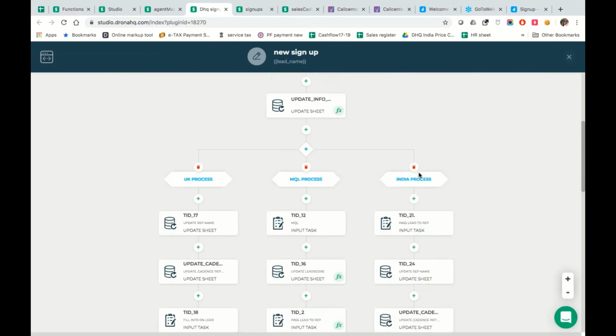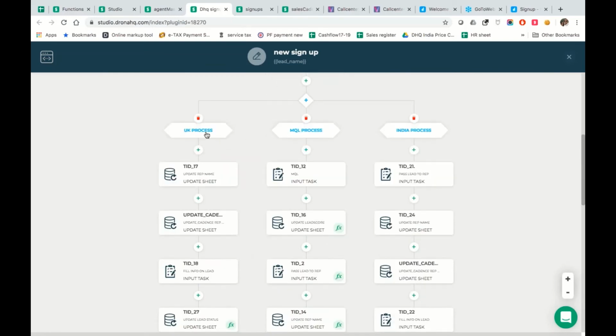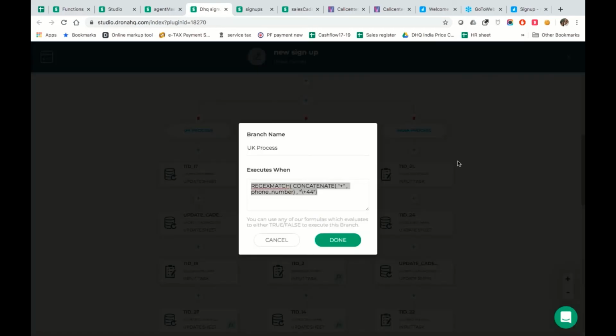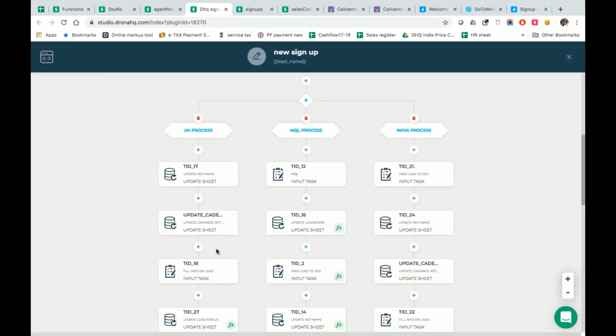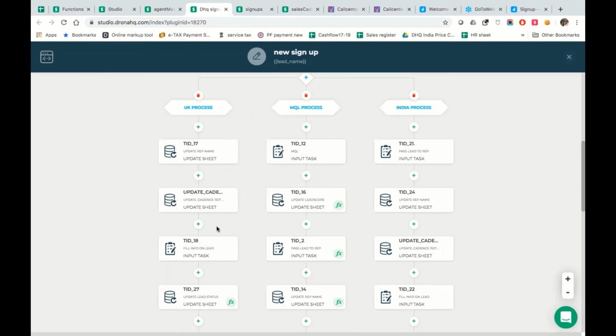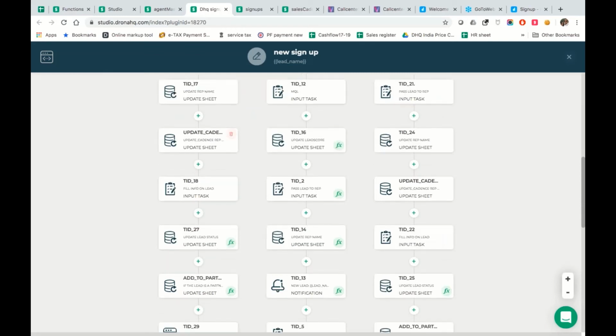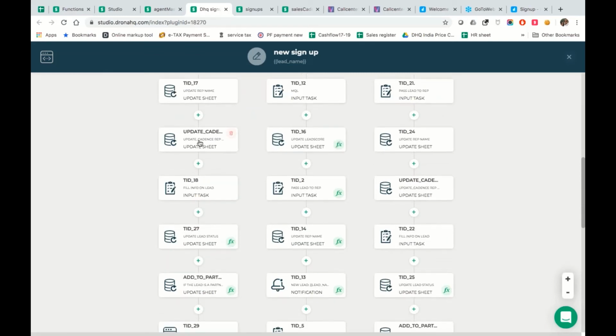Now, what we have further done is, since we run an inside sales process in 3 regions, for every region, depending on the sign up number, the person gets routed into the appropriate teams bucket. So this is how we use this. But also what really happens over here is we also set up a cadence.